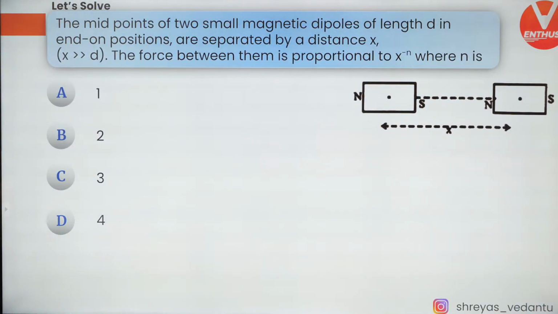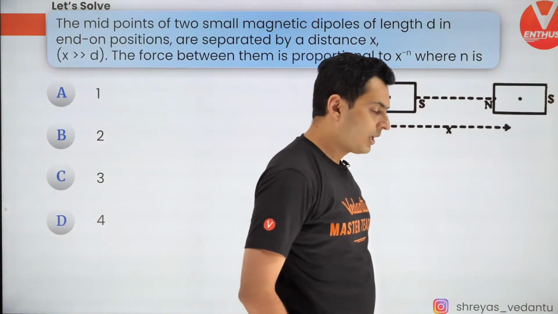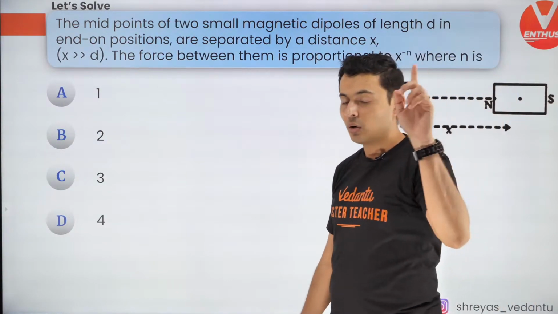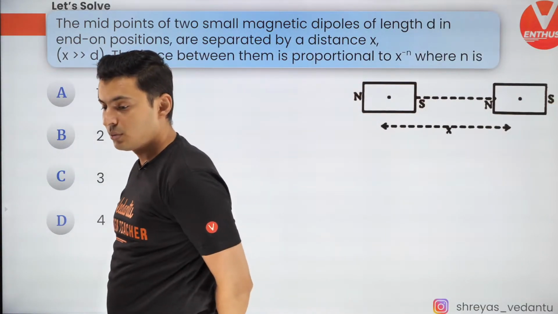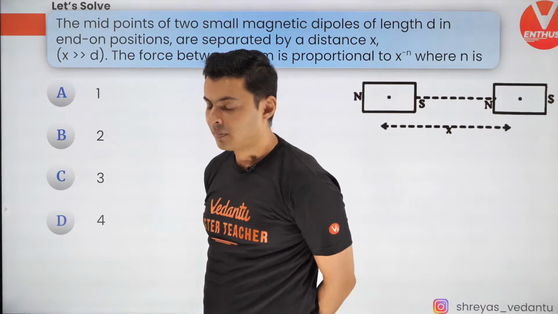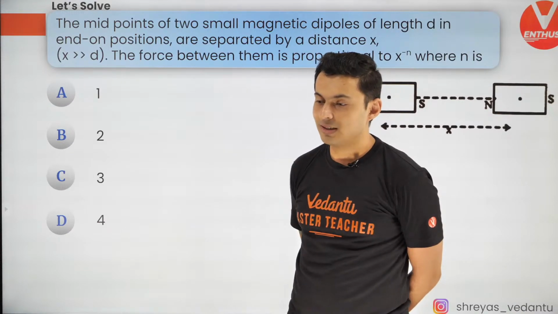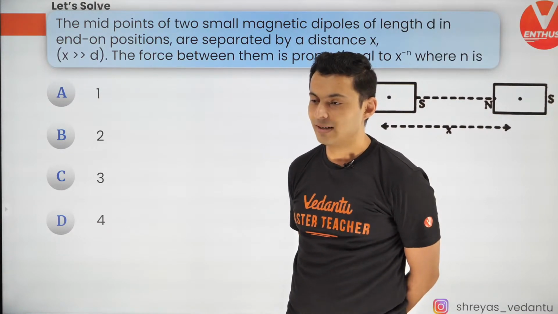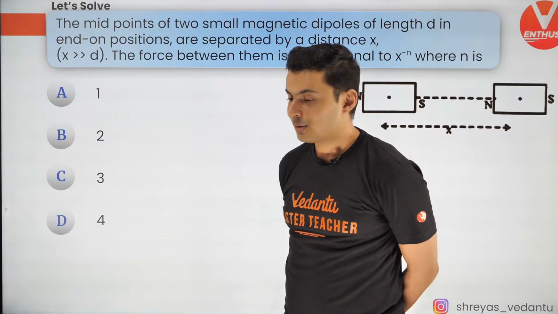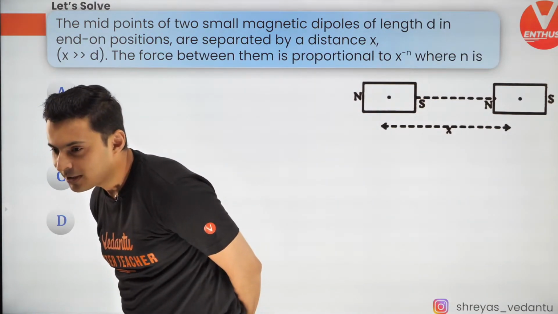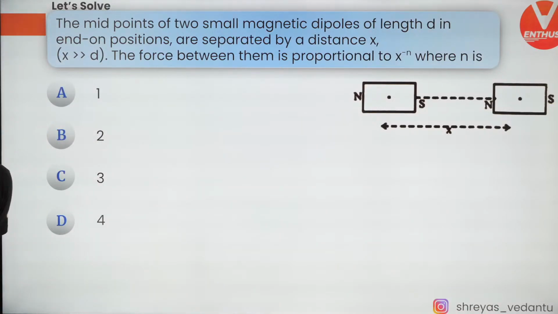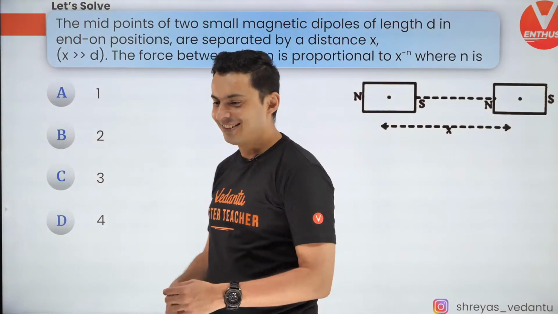Alright, Shruti saying D, Mayank saying 4, Sneha saying 4, Annapurna saying 4. Wow, Annapurna, that name is very nice. It reminds me of a restaurant very close to my hometown, and we used to go there when I was a student, and it used to always make me hungry because my coaching institute was just above that Annapurna hotel, and I used to always smell the nice food from there, and I was never able to concentrate, so it was very difficult. Oh, was it Annapurna or was it Anupama? Okay, I read it as Annapurna. Anyways. Okay, a lot of you are saying 4.